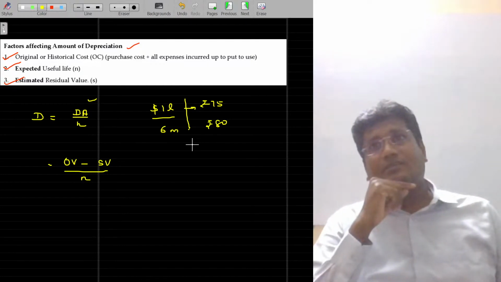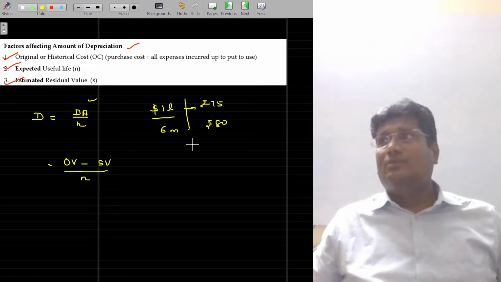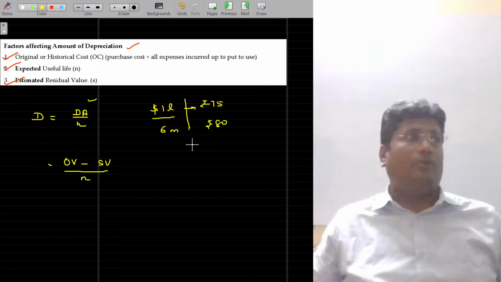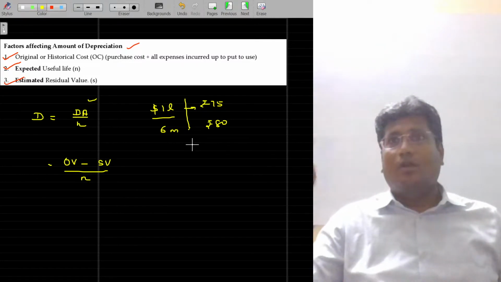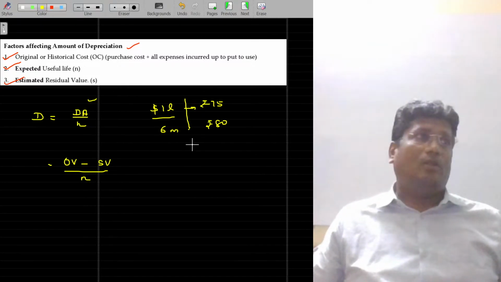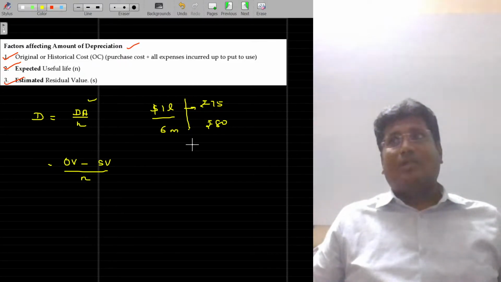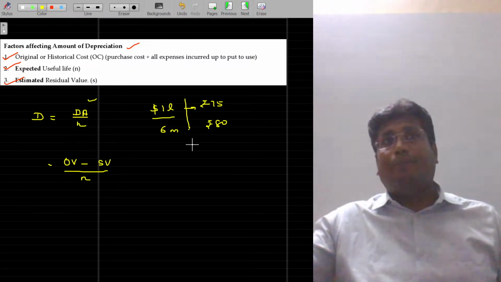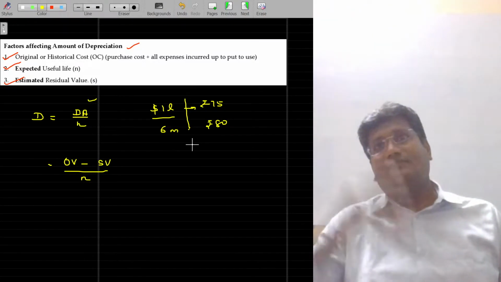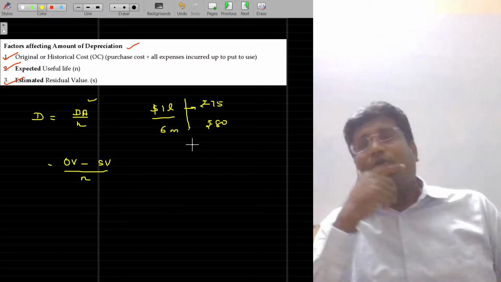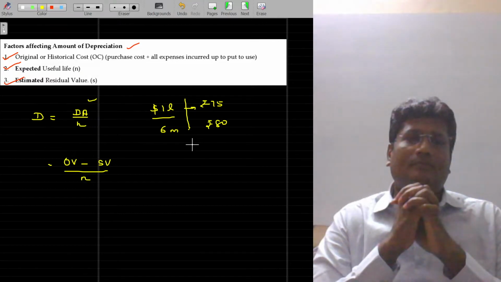Now, what is the value of the asset? At the time of purchasing the asset, I could have shown the value of the asset as $1 lakh into 75 rupees in terms of Indian currency. $1 is 75 rupees, so 1 lakh into 75 gives 75 lakhs, the value I supposed. But on real payment, I had to pay 80 rupees per dollar. So 80 lakhs is the value. I had to adjust the original value also. So then how do you calculate the depreciation? So many adjustments are there. You have to think over in practical life.